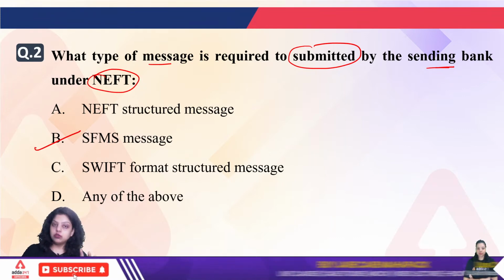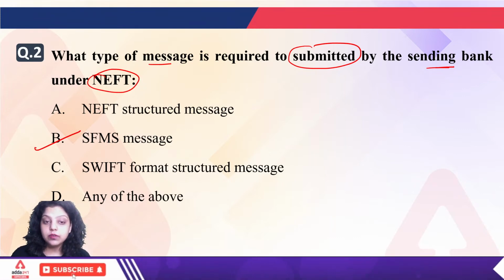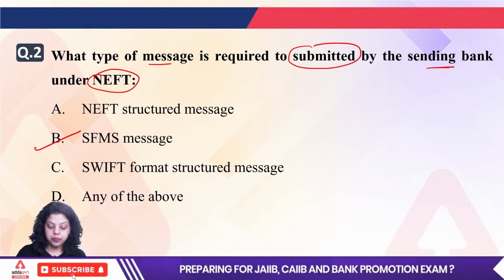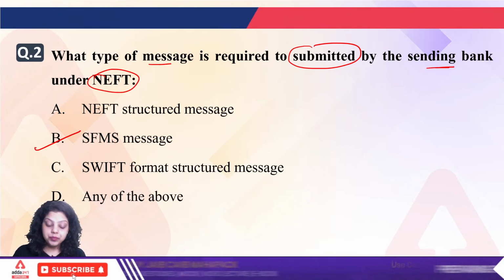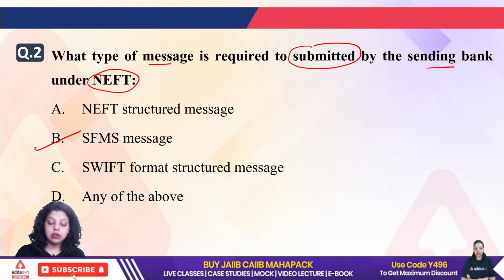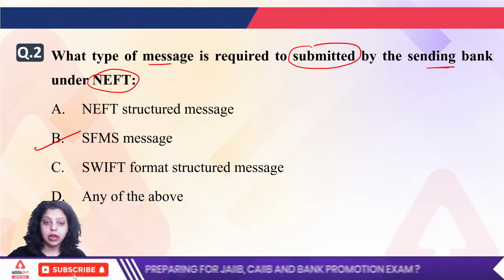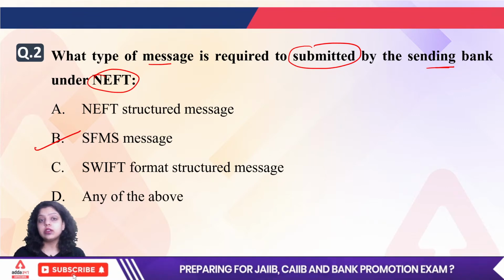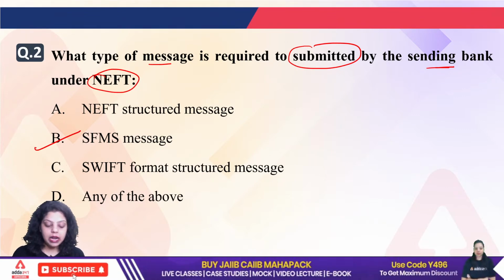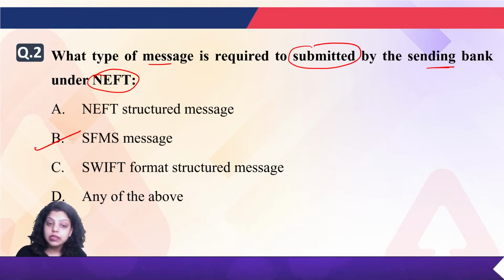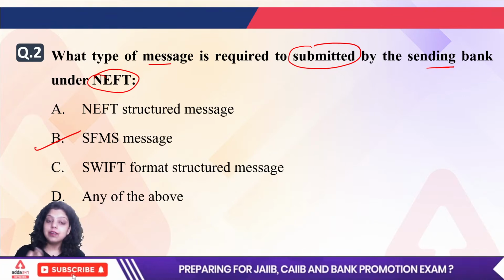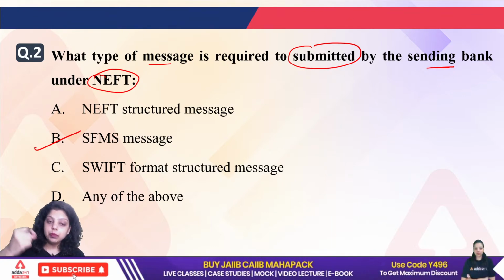Like we know about SWIFT, the Society for Worldwide Interbank Financial Telecommunication. SWIFT gives you a reliable, trustworthy and secure platform to transfer your financial messages between banks. At the global level, banks transfer their financial messages using the SWIFT network, which is very reliable and secure, because SWIFT provides a certain code with the help of which you share your information.